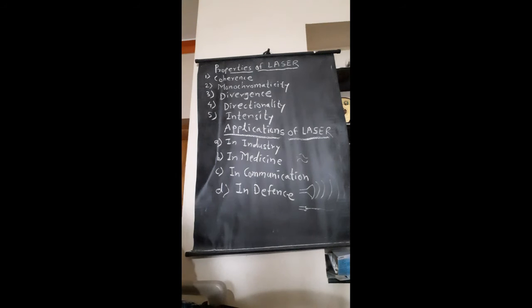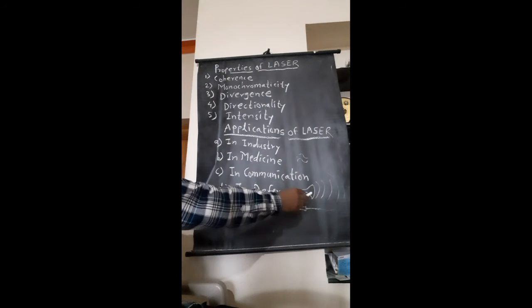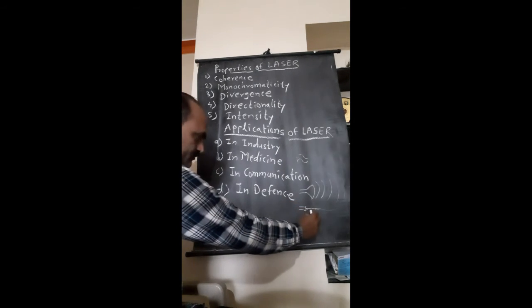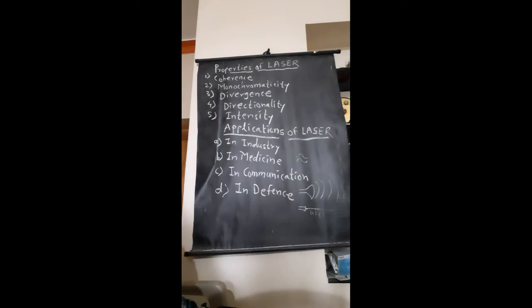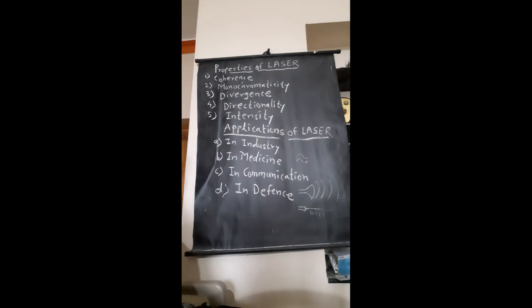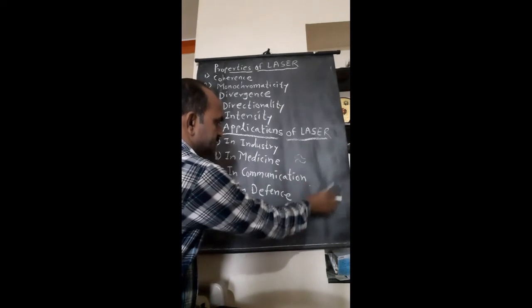Light from the conventional source spreads out in the form of spherical wave fronts, and hence it is highly divergent. On the other hand, the light from the laser propagates in the form of plane waves. So the angular divergence of the laser beam is much smaller than that of conventional sources. So this is the third property, the divergence.